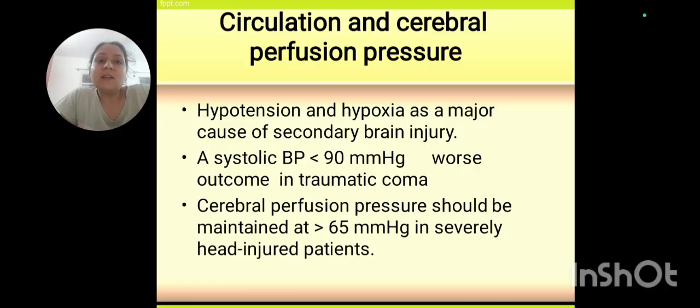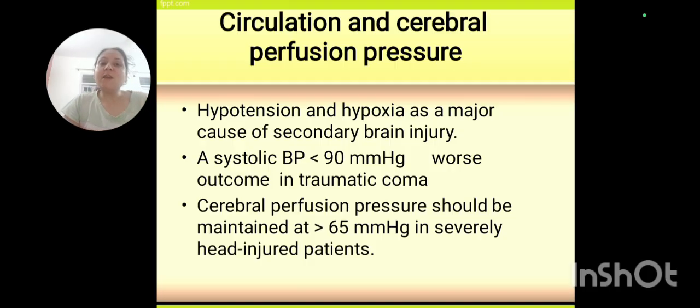And the next important thing is that cerebral perfusion pressure needs to be maintained. As I told you, this is very much important. In head injury cases, this falls, and when the cerebral perfusion decreases, again our cerebrospinal fluid pressure inside the cranium also changes, and then there is this whole thing, that is the BP change, the cerebral perfusion pressure